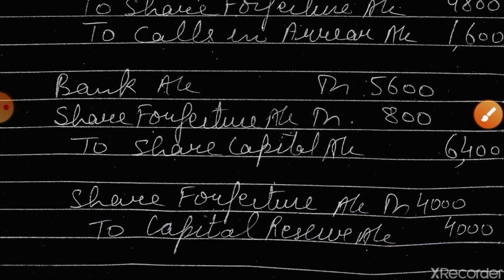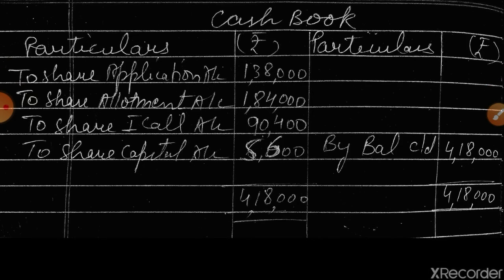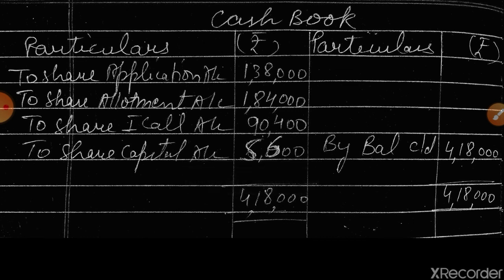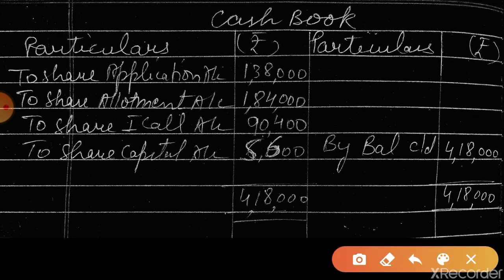Okay, now moving on. So this was the concept of under subscription as well as forfeiture of shares which were issued at premium. And the one more thing which I wanted to teach is cash book. So nothing you have to do in cash book. All the entries related to bank only will be treated in cash book, as you know. So what will be the first entry? Bank account debit to share application account.